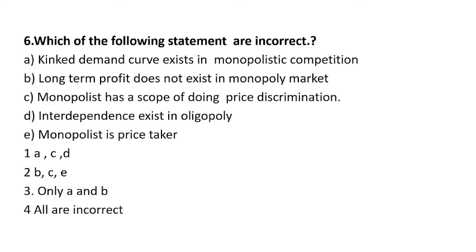I hope this much time is sufficient. So there are different types of market structure. Some of you might have got confused about what to do in such a lengthy question, but trust me, this is not lengthy. Let's see option number C. Monopolist has a scope of doing price discrimination. मोनोपोली में तो प्राइस डिस्क्रिमिनेशन होता है ना, तो भाई सी देखो, सी कहाँ पे है. 1 में सी है, इसका मतलब 1 will not be the answer. 2 में सी है, 2 भी नहीं होगा. You have to tell the incorrect. Now for 3 and 4 we will have to check further.